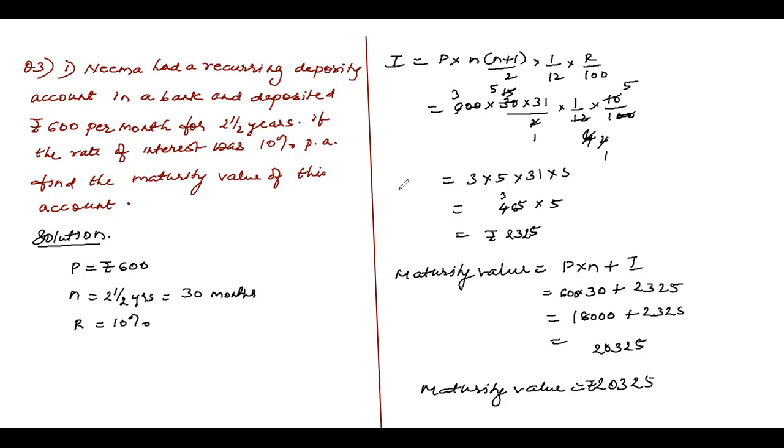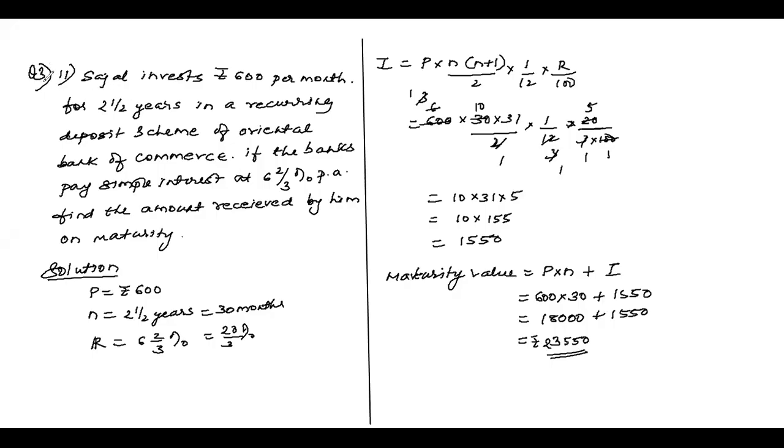I go to question number 3 ka. Now, children, you can see Sajal, question number 3, second part. Sajal invests rupees 600 per month. P is nothing but the amount she invests per month, that is 600, for 2.5 years. N is 2.5 years, which amounts to 30 months. In a recurring deposit scheme of Oriental Bank of Commerce, the bank pays a simple interest. R is equal to 62 by 3%. That is nothing but 20 upon 3%. And find the amount received by him on maturity value.